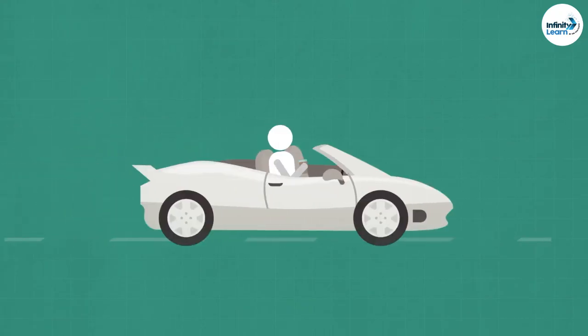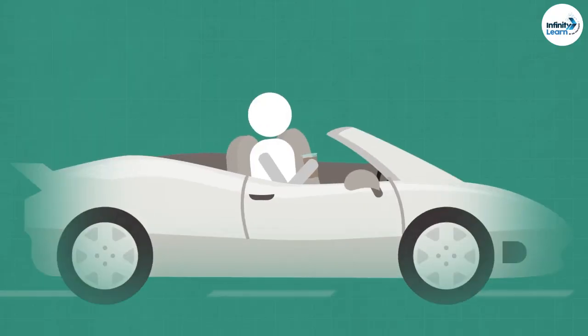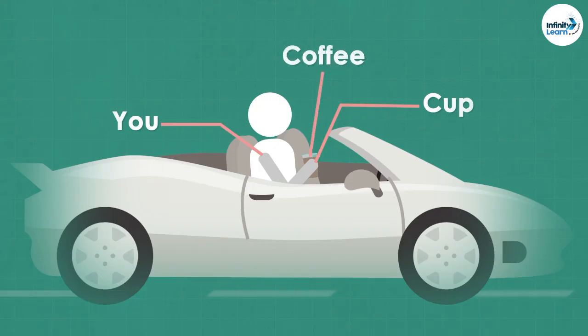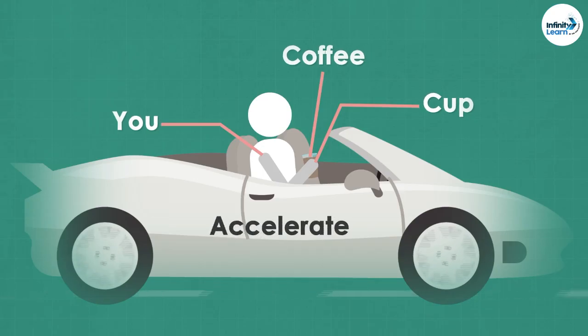Okay, another example. Let's say you're in the passenger seat of a stationary car holding a cup of coffee filled pretty much to the rim. Just for now, let's look at three objects in this case. First is you, second is the cup of coffee, and third is the coffee inside the cup. With respect to these three, what do you think will happen when the driver accelerates the car from rest?